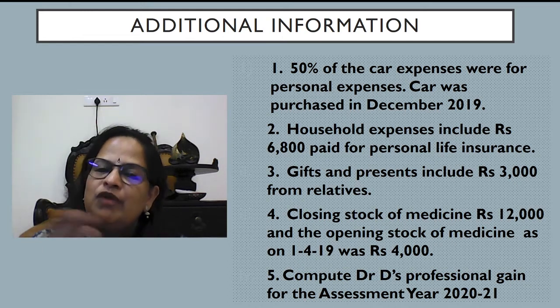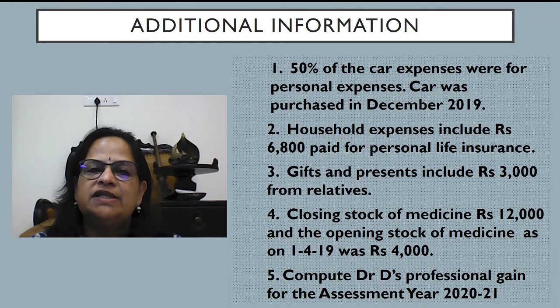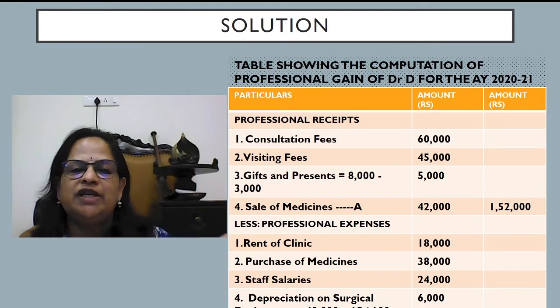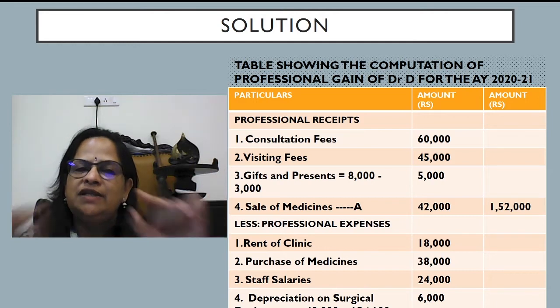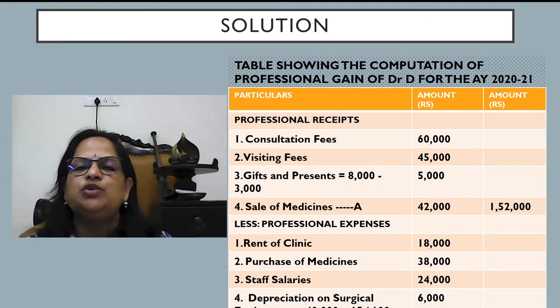Whereas we are doing one problem with the mercantile system also, so you will understand the difference. Now the solution: professional receipts you have to take. I told you what all you can see, that should be in the format. You write the heading: table showing the computation of professional gain of Dr. D for the assessment year 2021.